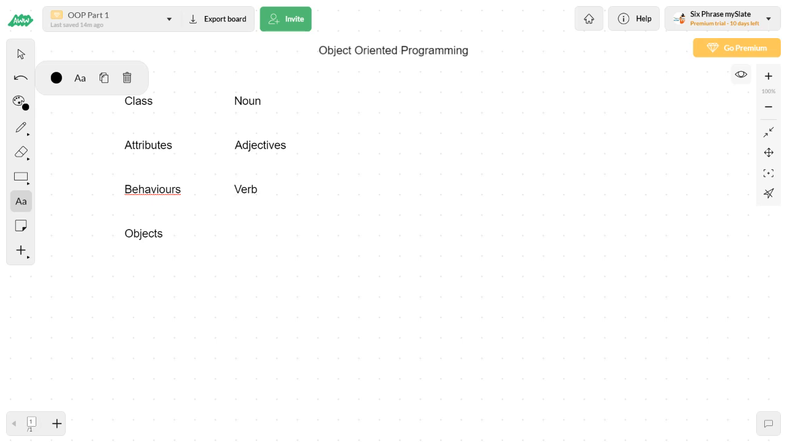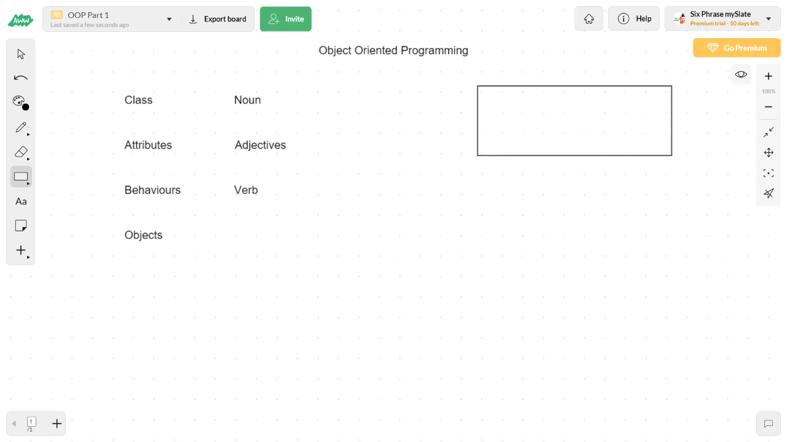Okay, for example, let me take a small example. We will take a rectangle. Rectangle here is going to be the class, the noun. What are all the attributes of the rectangle? Attributes are like adjectives. They should define more about a noun. So what data defines more about a rectangle?